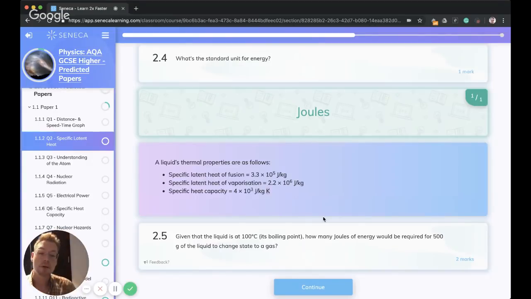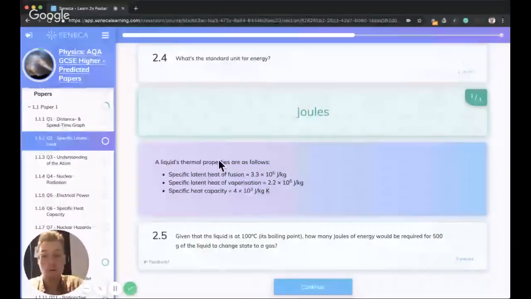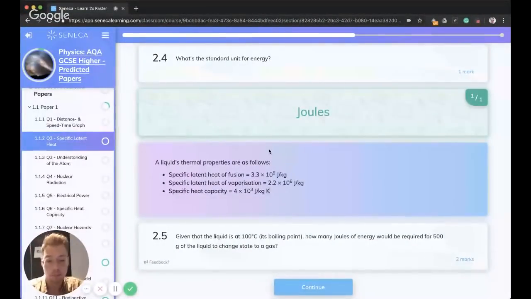So given that a liquid is at 100 degrees Celsius, that's the boiling point, how many joules of energy would be required for 500 grams of the liquid to change state to a gas? Well, before we get too ahead of ourselves, we've got to think, okay, what does the question want from me? So I know we're going from a liquid to a gas. So that sounds like it's going to be some vaporization in here. So we're going to be needing that 2.2 times 10 to the 6 joules per kg value. And don't be afraid that there are other values on the page that you're not using or don't need to use, because they're probably there intentionally. They're trying to trick you out because examiners can be mean.